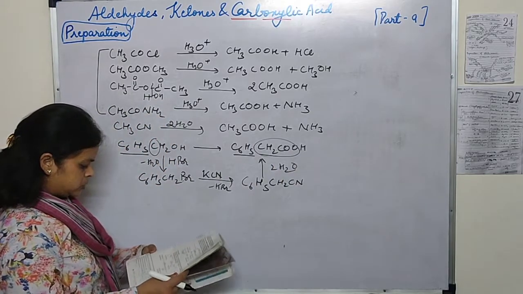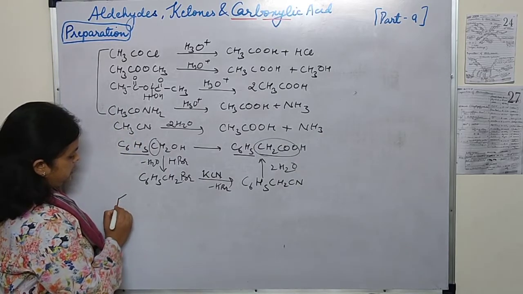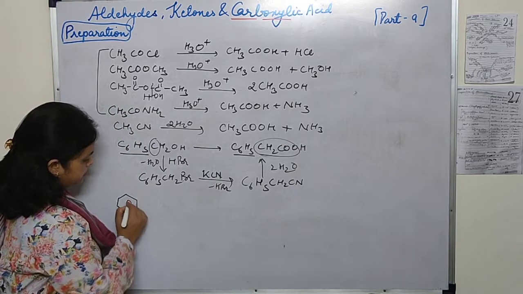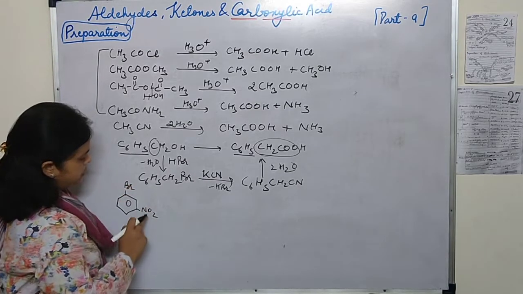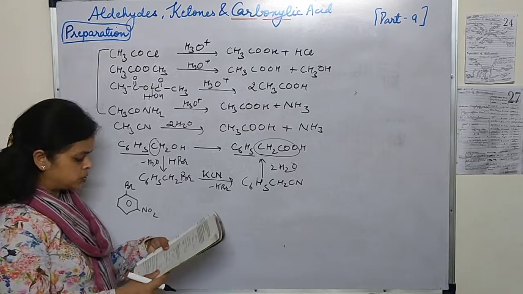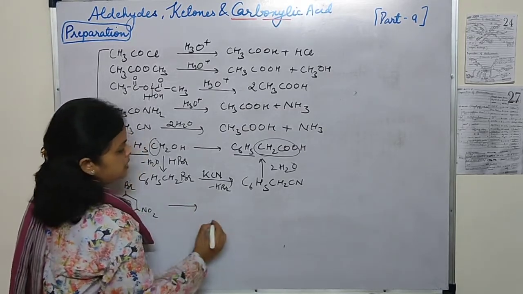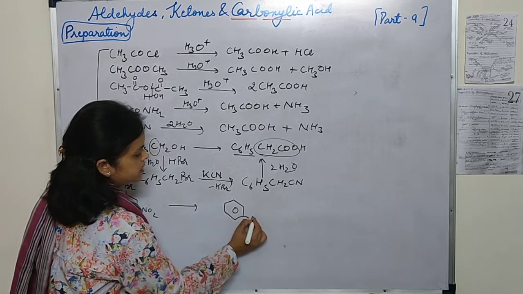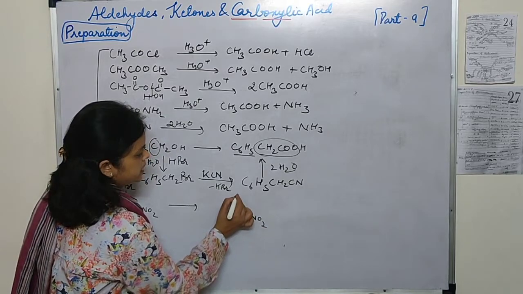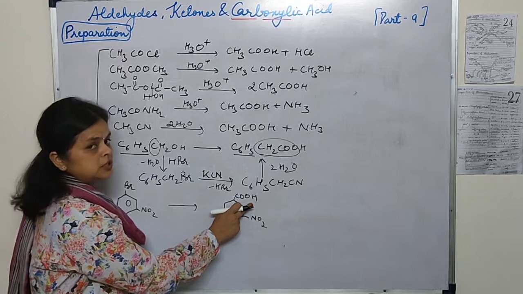Okay, now the next question I am taking, 3-nitrobromobenzene. This is 3-nitrobromobenzene. It has to be converted into 3-nitrobenzoic acid. That means nitro group is as it is, and benzoic acid. So Br has to be converted into COOH.